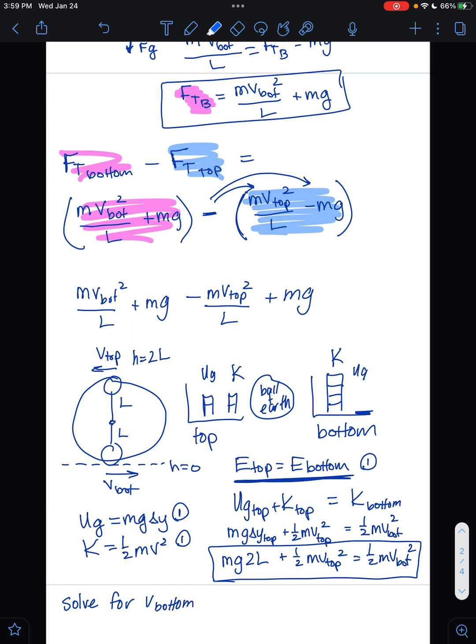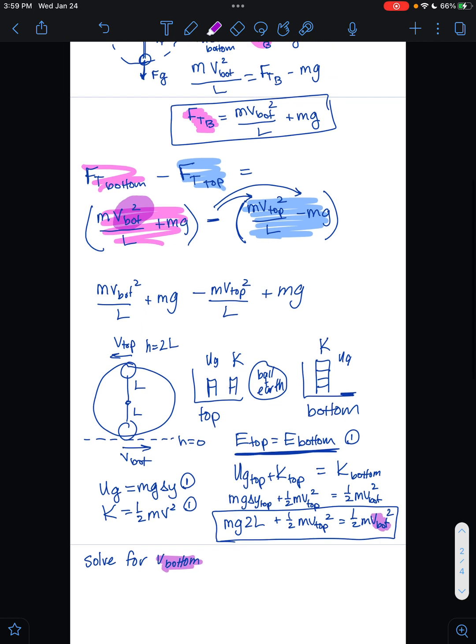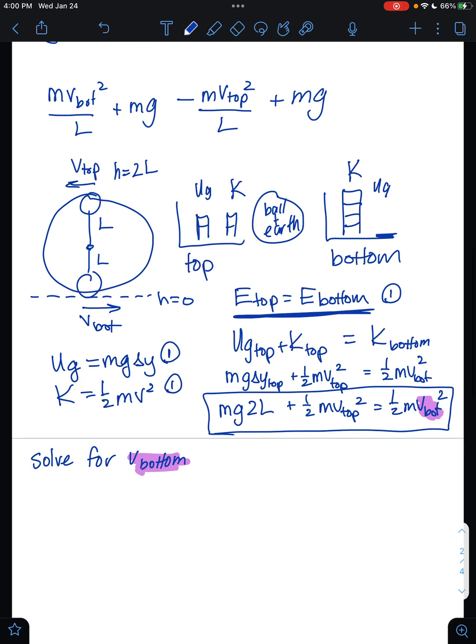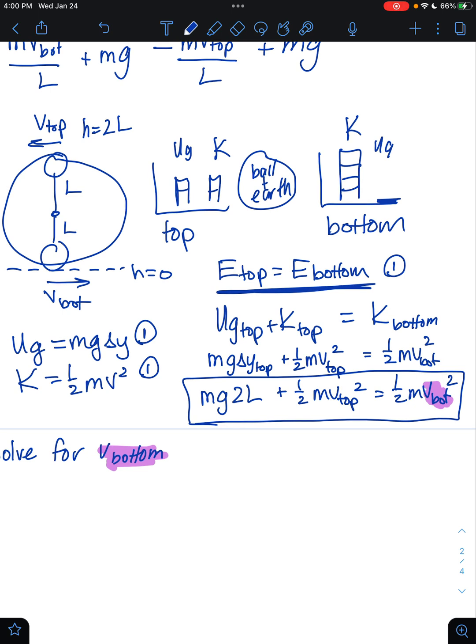The reason I would do that is that if I solve for the v at the bottom right here, I could plug that expression in as my v at the bottom up here, and maybe that'll help me simplify things later. So when I rearrange this equation for energy, I'm just going to isolate v at the bottom. Because my mass is in every single term, it's going to cancel out. And to get v at the bottom squared by itself, I would just multiply both sides by 2, right? Dividing by a half is like multiplying by 2.